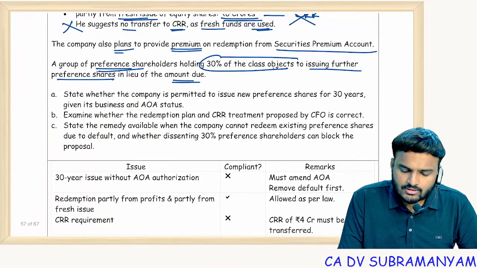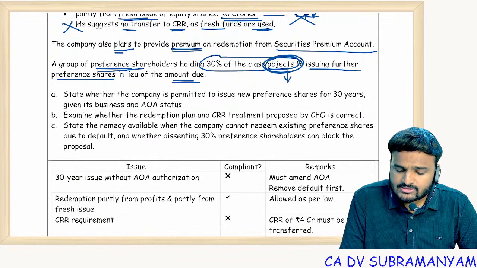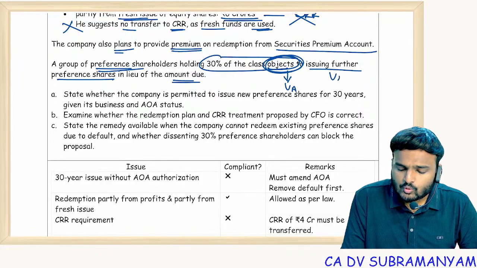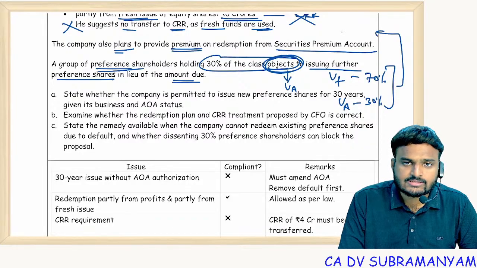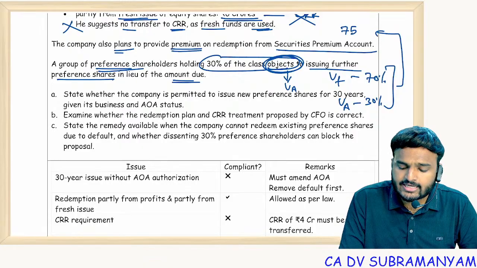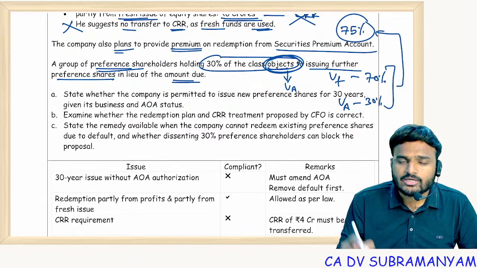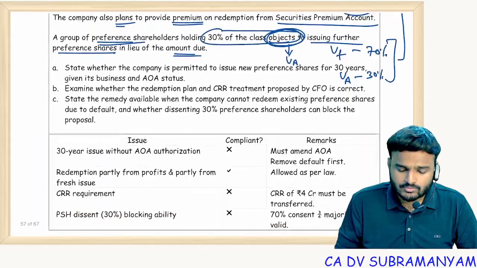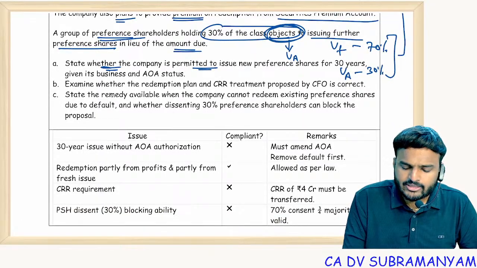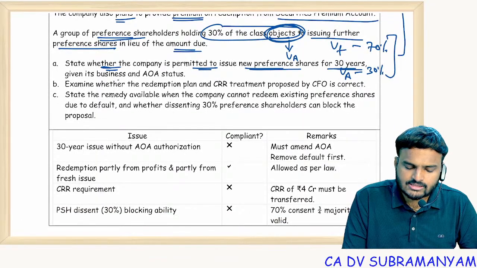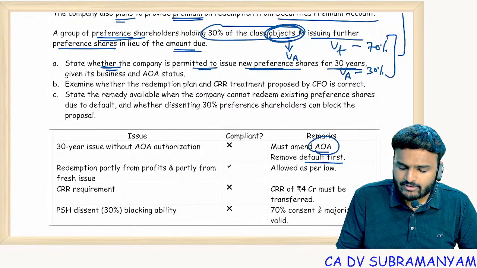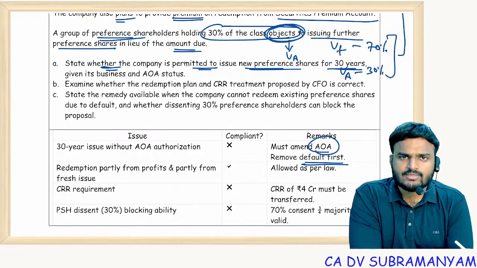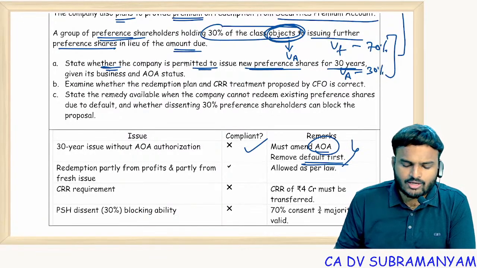So objects, that means votes against. Votes in favor is 70%. Votes against how much? 30%. For deemed redemption of preference shares, I need consent of 75% of the value. Did I get that much consent? No. So state whether company is permitted to issue new preference shares for 30 years. Actually, yes. But for that, AOA amendment is required and rectify the default. If you do these two things, allowed or else not allowed.